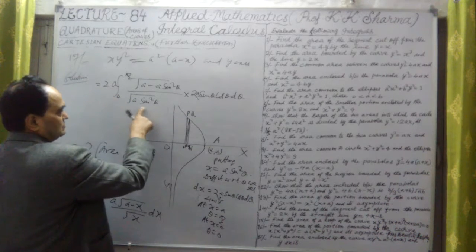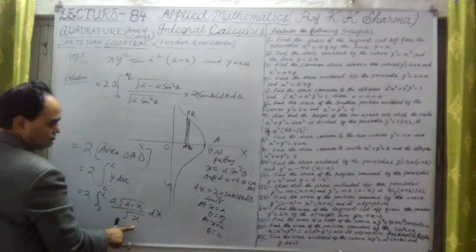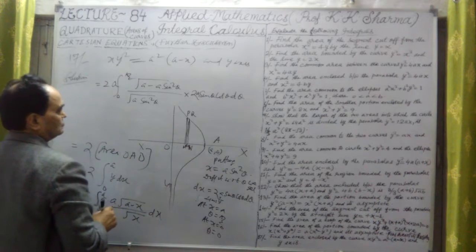And the denominator is a sin square theta because x equals a sin square theta.